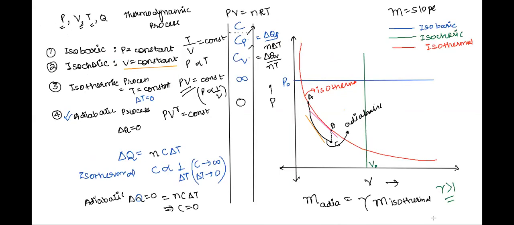Thermodynamic processes, we saw that there are 4 types of processes: isobaric, isochoric, isothermal, and adiabatic. Their specific heat capacity values being given as C, Cp, Cv, infinity, and 0 respectively. We also saw that for an adiabatic curve, the slope is gamma times that of the isothermal curve, where gamma is called the adiabatic constant. We are going to learn about the gamma term in the chapter Kinetic Theory of Gases.